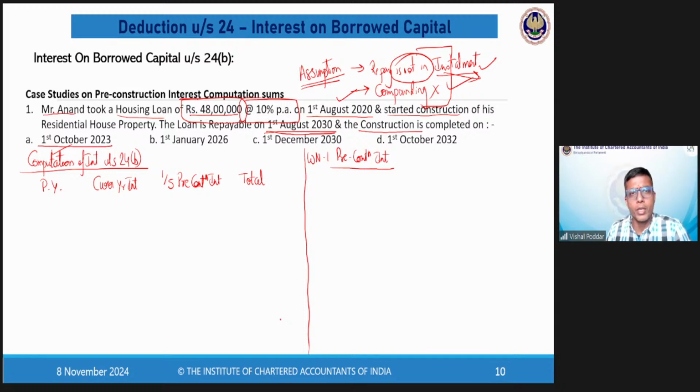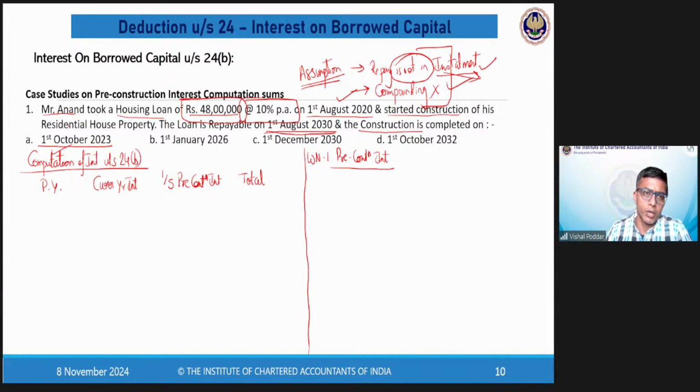Now, in this particular question, the first most important point is we need to find out from which year I will be eligible to take deduction. I repeat, we have to find out from which year I will be eligible to take deduction. The answer is simple. The deduction would start from the year in which your property comes into existence.